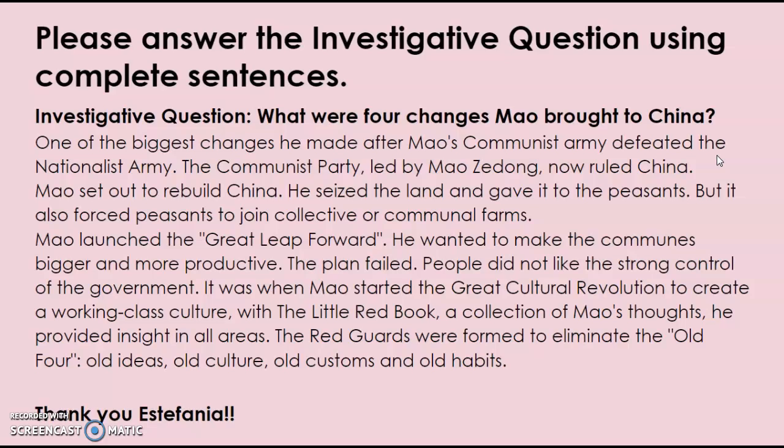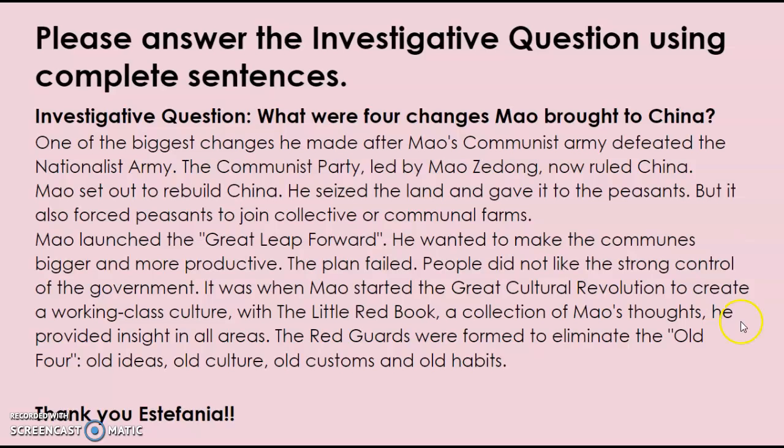Then Mao setting out to rebuild China is another change. He seized the land and gave it to the peasants, right? Another thing, he forced them to join collectives or communal farms. He launched the Great Leap Forward. He wanted to make communes bigger and more productive. The plan failed. People did not like the strong control of the government. And then he started the Great Cultural Revolution to create this working class culture. Had the little red book, which had all Mao's thoughts and provided insight in all areas. And then the Red Guards were formed to eliminate the old ideas, old culture, old customs, and old habits. So you got a lot of information in there.